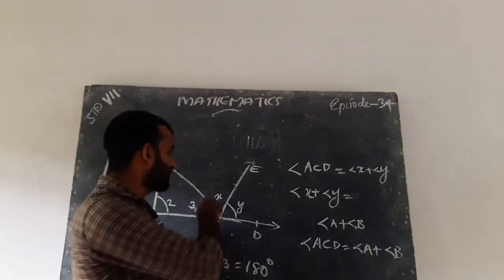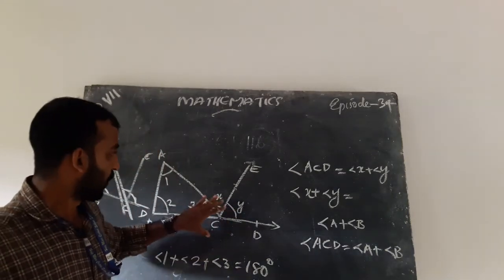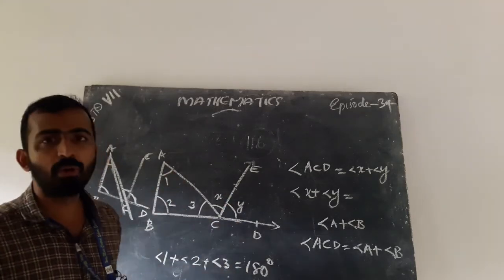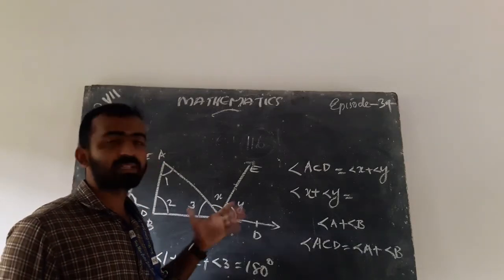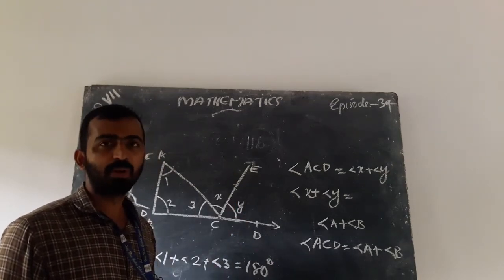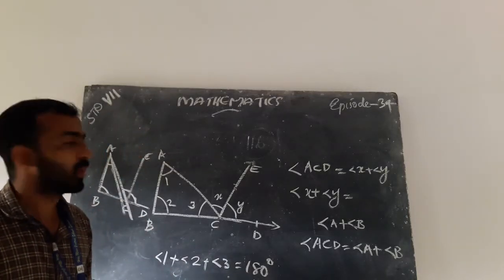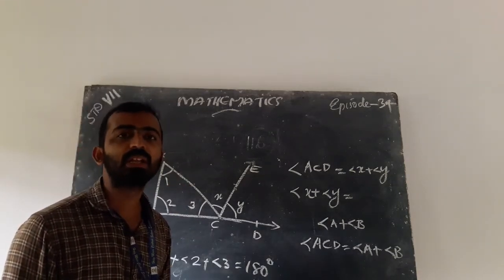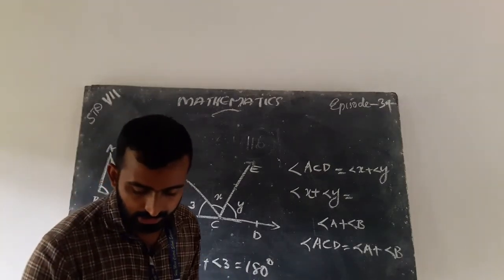That is, the exterior angle of a triangle is equal to the sum of the opposite interior angles. Is it clear? Any doubt? Okay.